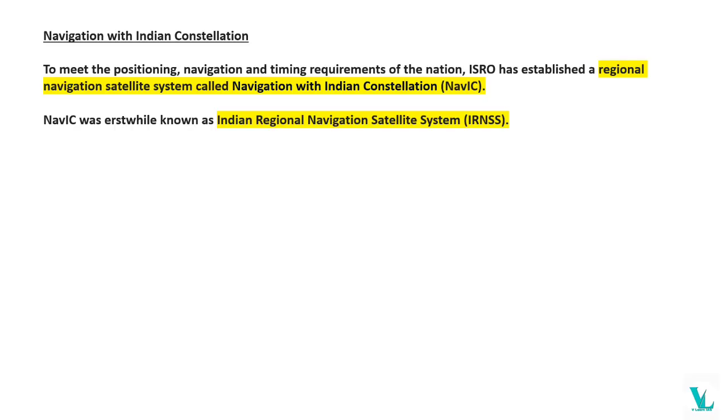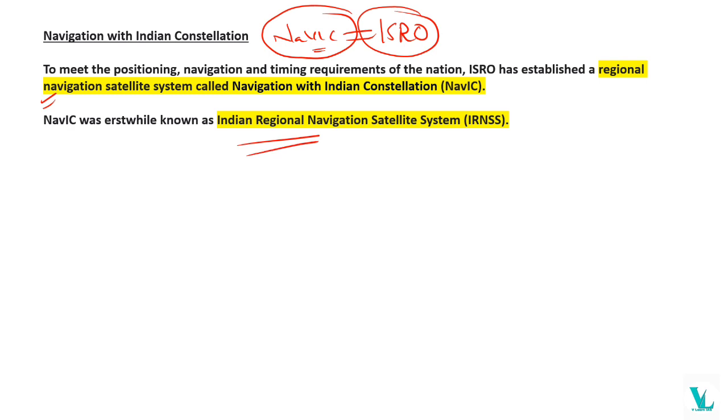Before going to the news, we have to know what NavIC is. NavIC means Navigation with Indian Constellation. It is mainly for the positioning, navigation and timing requirements of the nation, and NavIC is established by ISRO. This is a regional navigation satellite system. So we can call it Navigation with Indian Constellation as well as Indian Regional Navigation Satellite System. So NavIC is a satellite system.